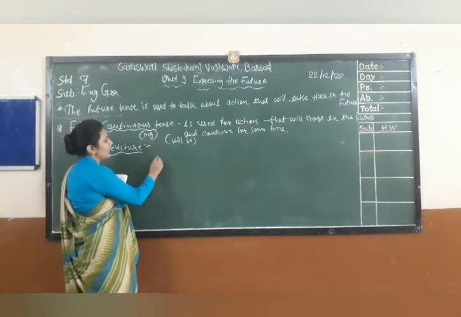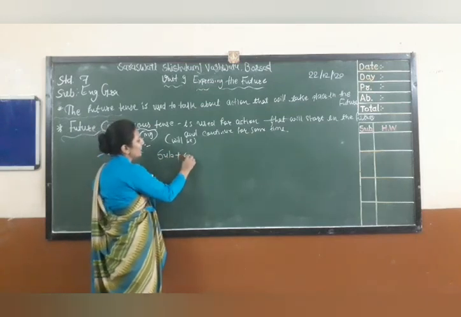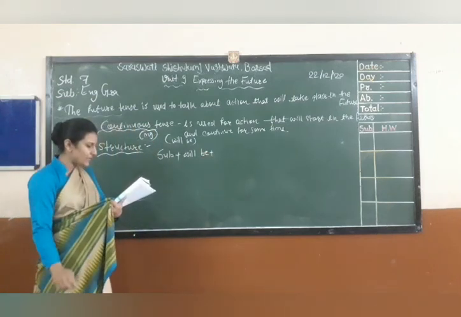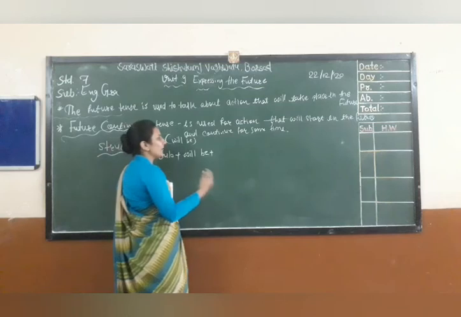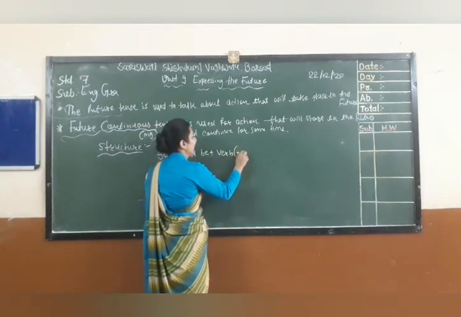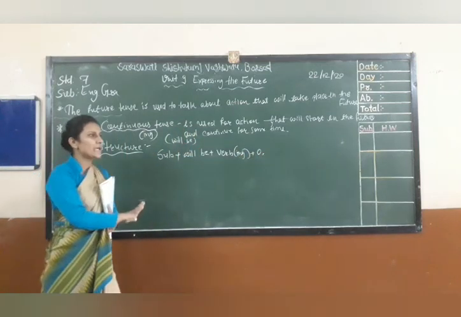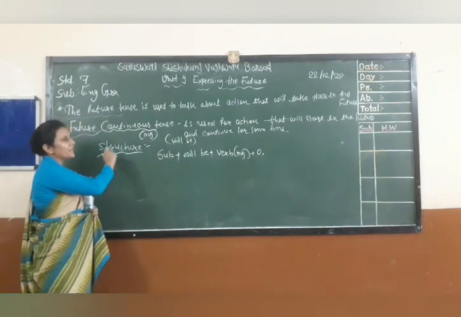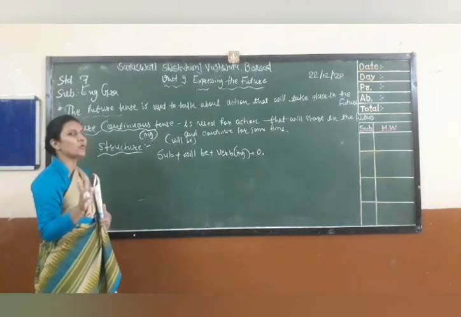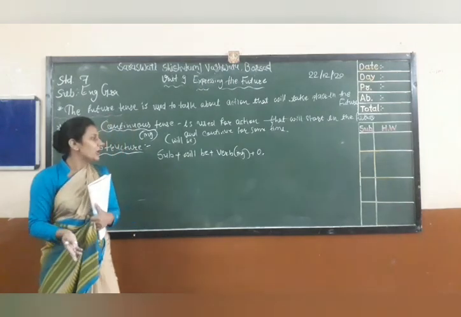The structure is, first of all will come subject, then will be, then the base of the verb with ing form, and then object. Okay, this is how you have to write a sentence of the future continuous tense. Remember the structure. Structure is very important. If you know the structure, then you can easily make the sentence. You can easily change the sentence into any tense.